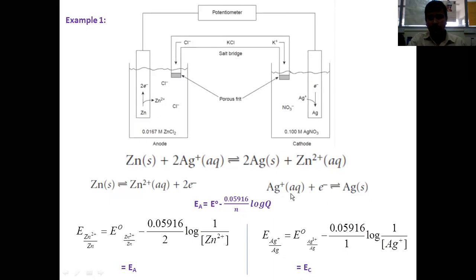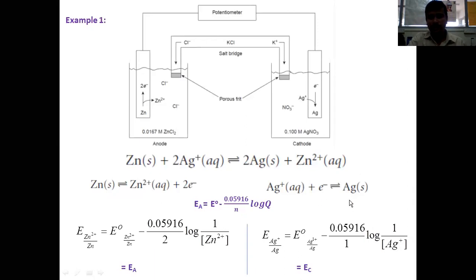Similarly, this is going to be the reduction reaction. In the reduction process, silver ion is capturing one electron, or one electron is going to be added to silver ion to convert monovalent silver to elemental silver. So E of Ag plus/Ag couple is equal to E naught of Ag plus/Ag couple minus 0.05916 divided by 1, because the value of N will be 1 here because only one electron has been added to silver ion, into log of 1 over Ag plus. Here you need not interchange the positioning of the reactants and products because the reaction itself is a reduction reaction.